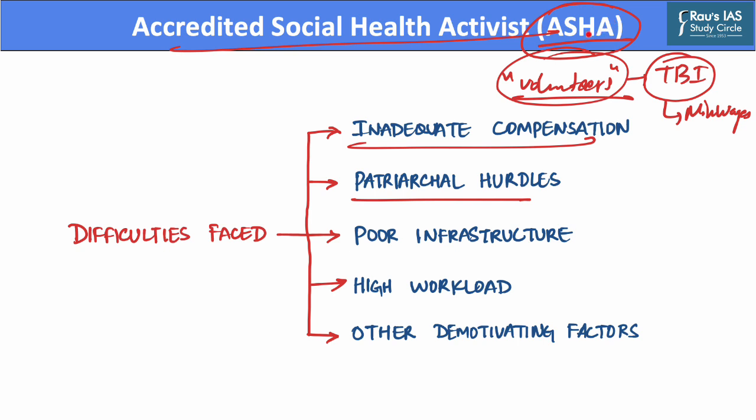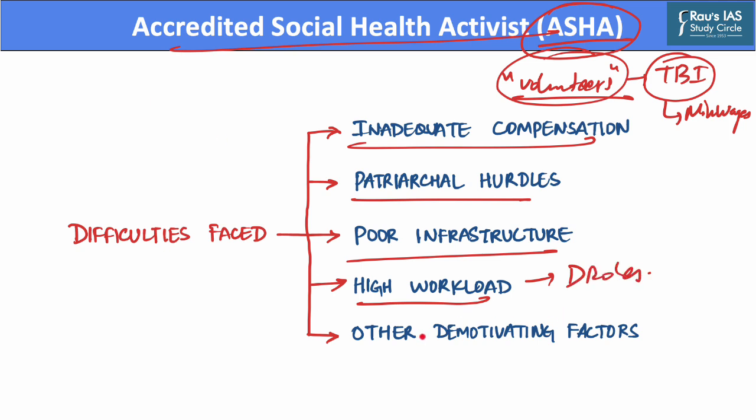Further, these ASHA workers also face hurdles which are related to poor infrastructure. Remote villages have poor roads, and this demotivates an ASHA worker as they face difficulties in their transportation. Further, these ASHA workers also face high workloads as they are often involved in other work which may be related to other government departments, and this goes beyond the scope of their designated roles.